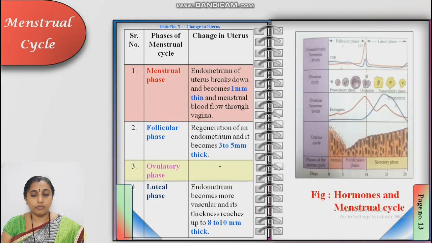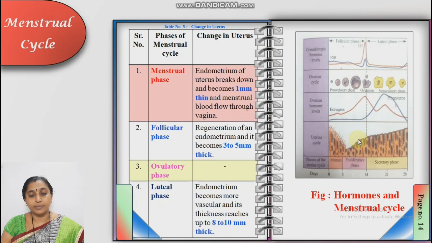In the diagram, what happens? In the menstrual phase, the endometrium ruptures and is 1 millimeter thick. In the proliferative phase, repairing, it becomes 3 to 5 millimeter thick. In the ovulatory phase, as it is. And in the last, the luteal phase, the endometrium thickness becomes 8 to 10 millimeter. Endometrial glands become coiled and start secreting uterine milk.